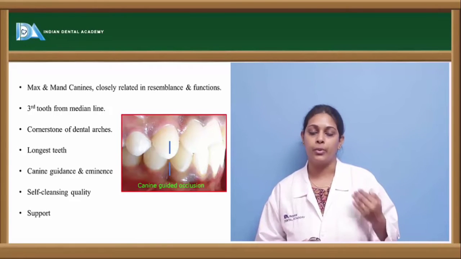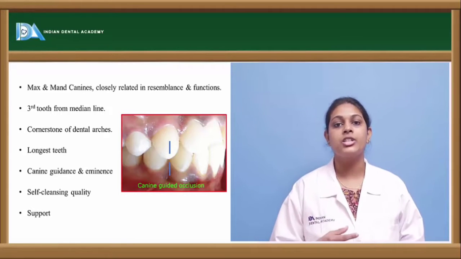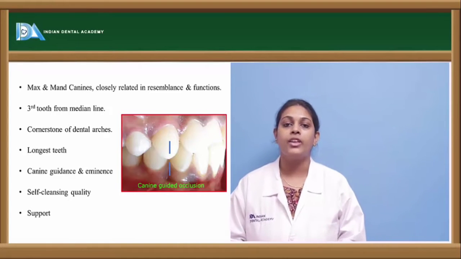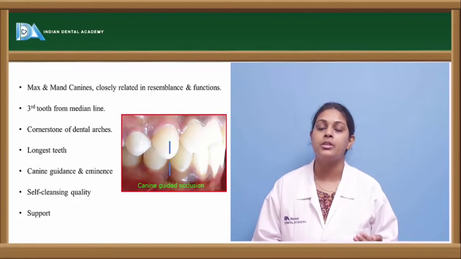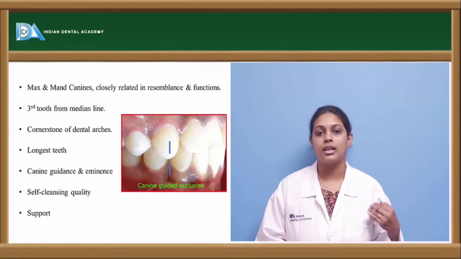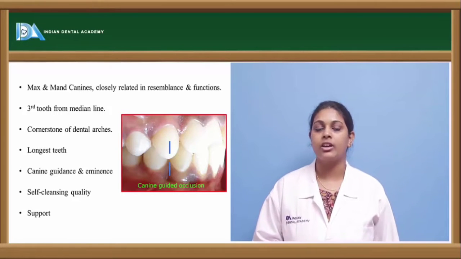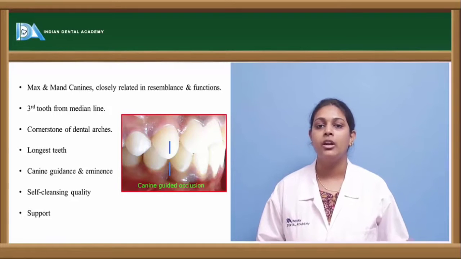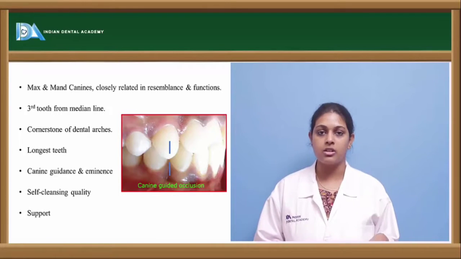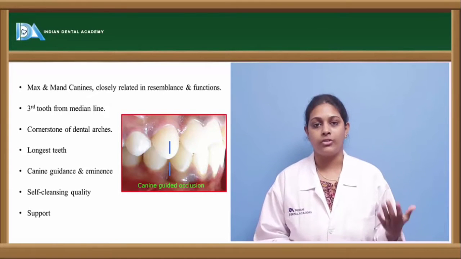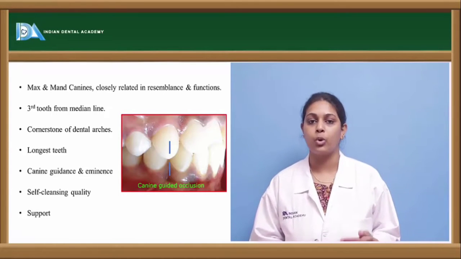And they have a self-cleansing activity because of the shape of the crown of the canine tooth.